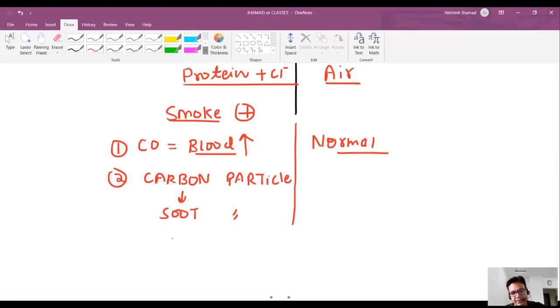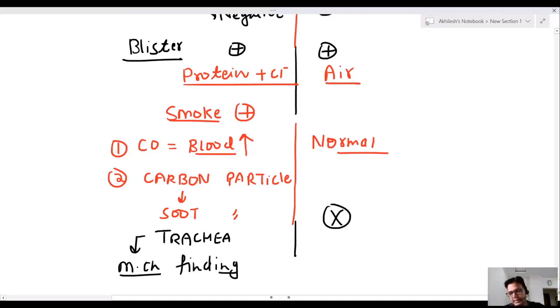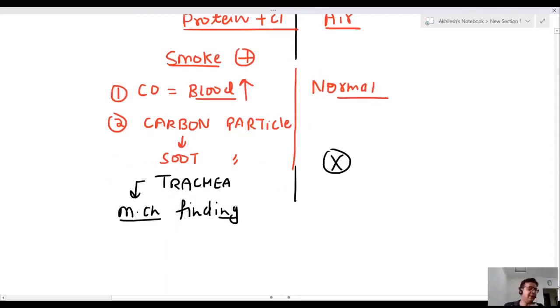These are present in the trachea in antemortem burn and are never present in the trachea in postmortem burn. This is the most characteristic finding of antemortem burn: carbon particles or soot particles present in the trachea.